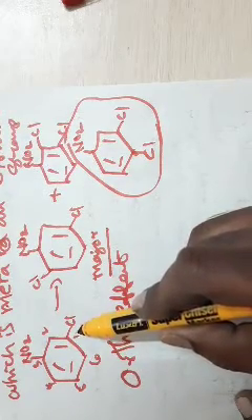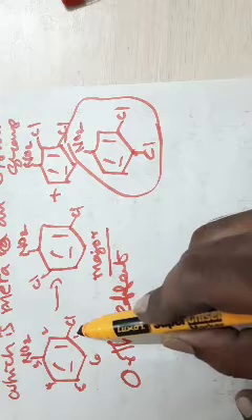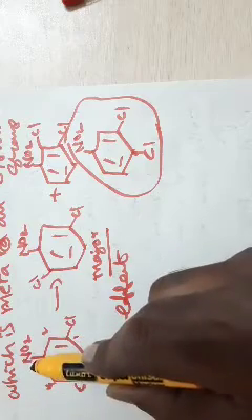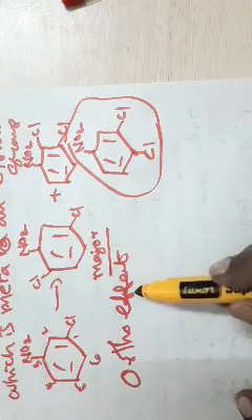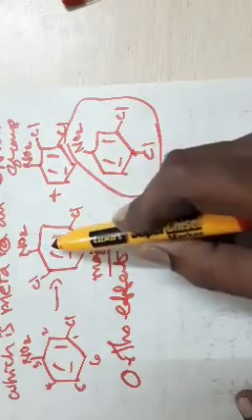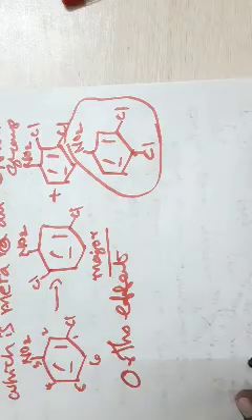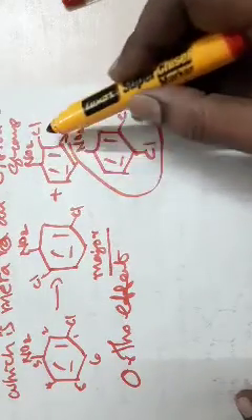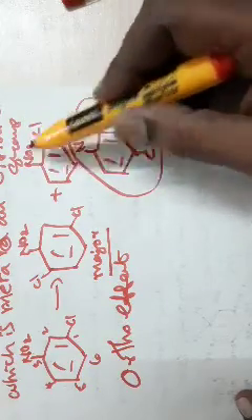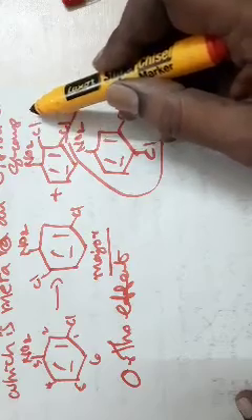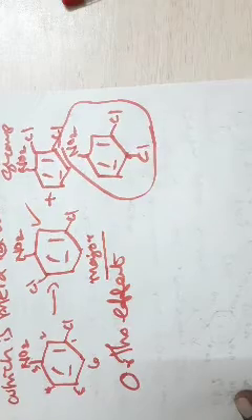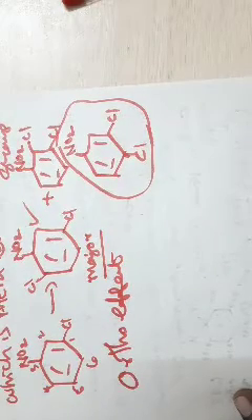Chlorine is ortho-para-directing and mildly activating, but when you have a nitro group which is meta-directing, the ortho effect is observed. Among the two, this one is the major product. Already we have seen the second rule: the incoming group will not enter a position between two substituents. So formation of that intermediate is ruled out, and this one is obtained as the major product. This effect is called the ortho effect.